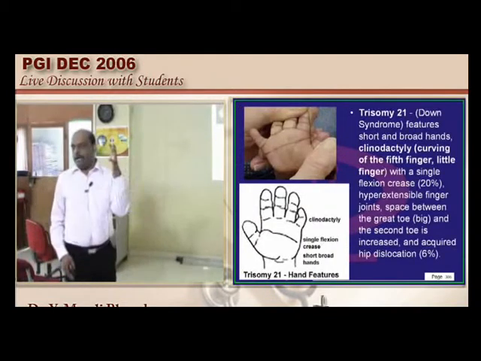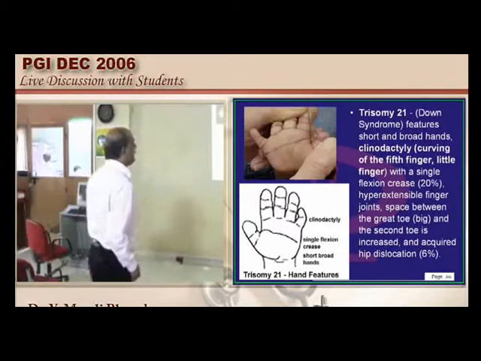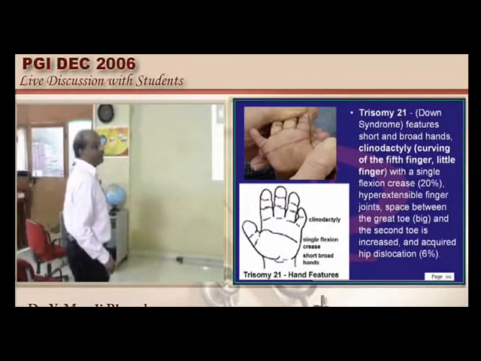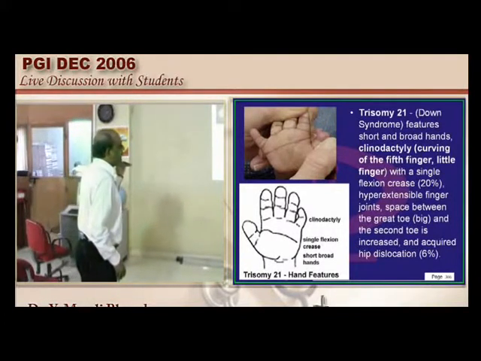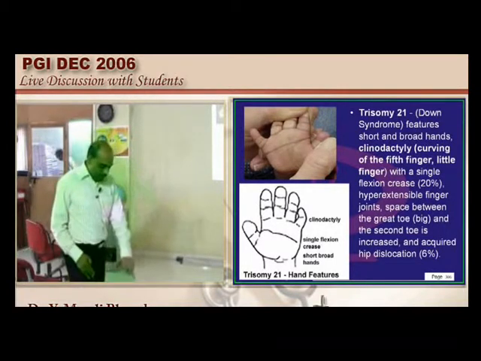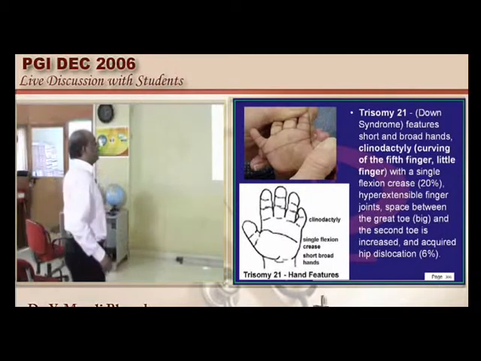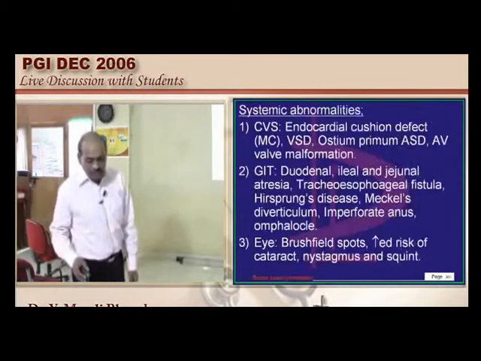What do you mean by clinodactyly, doctor? It is the curvature, curved finger. So you can see here the little finger is curved. Clinodactyly is a feature of Down syndrome. And also you can see the presence of the simian crease, hyperextensible joints. Similarly between the big toe and the second toe, if you take, the space becomes increased in the case of the Down syndrome, another important feature.